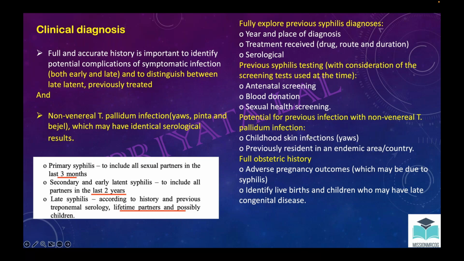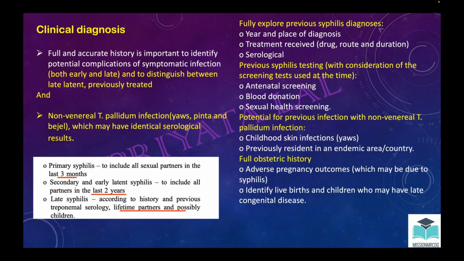Very important part, you guys should know, and it may be asked in the exam also. Now, if the patient has got a diagnosis of primary syphilis, sexual partners in the last 3 months have to be screened. STD screening would be done. If you get a patient in the secondary or early latent phase of syphilis, then all partners in the last 2 years have to be screened for STD and late syphilis. Imagine lifetime partners and possibly children, so all are required to be checked for syphilis or the STD screen.